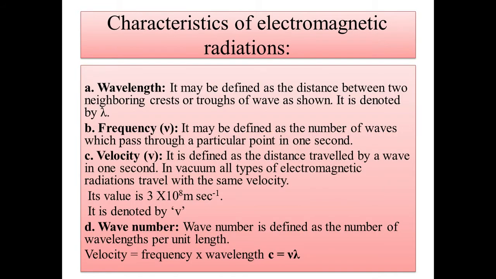Come to the next. What are the characteristics of electromagnetic radiations? There are four characteristics: wavelength, frequency, velocity, and wave number. Wavelength is represented by lambda. Frequency is represented by nu, the curly v. Velocity is represented by capital V. Wave number is represented by nu bar. This is nu, and if we put a bar here, then it becomes wave number.